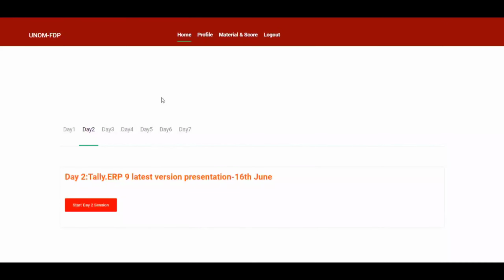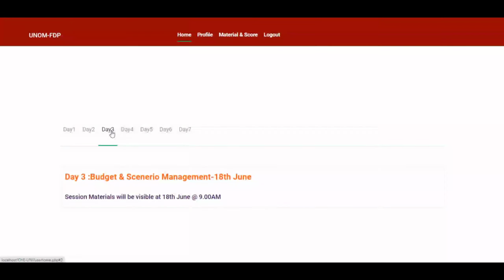In the home page, you can view 7 tabs named day 1, day 2, day 3, day 4, day 5, day 6 and day 7. If the current date is day 2, like today is 16, it will redirect into the same page, and the tab for the current date will be activated. If you click on day 1, it is completed, but it shows our last session videos and materials. For day 3, the tab will show the message that session materials will be visible on 18th June at 9 AM.